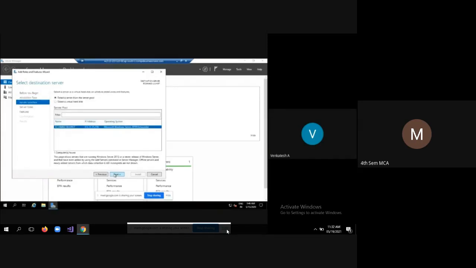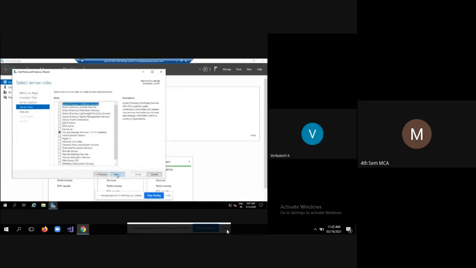Next. Okay, so server selection. EC2 is a server, and this is the IP address of the server, 172.30.1.x, allocated by AWS. Operating system: Microsoft Windows Server 2019 Datacenter. Here you need to select the roles. Select one or more roles to install on the selected server. So I'll select file and storage services, which is obviously required.